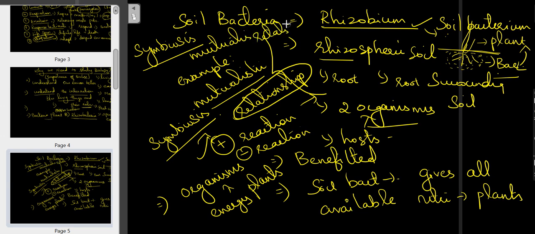Mutualistic relationship. That means symbiosis or mutualistic relationship is a positive relationship in which two organisms, two hosts, are involved. So both are getting benefited. Okay.